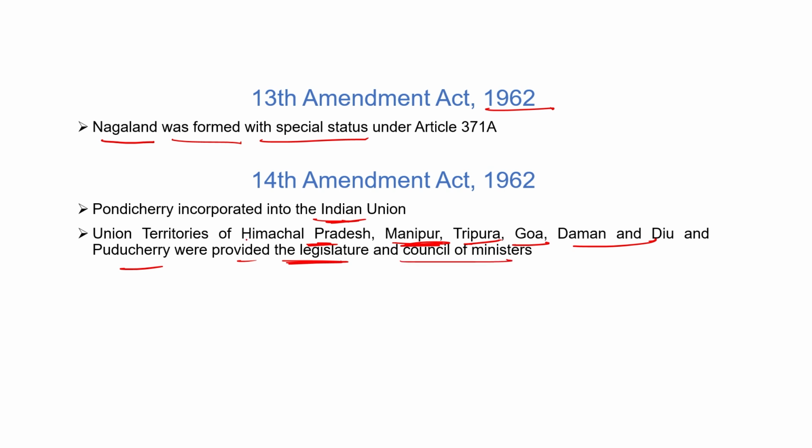State legislatures or legislative assemblies were provided to these union territories. So in the 14th Constitutional Amendment, Pondicherry became a Union Territory of India, and all these union territories got a Vidhan Sabha as well as a Council of Ministers.